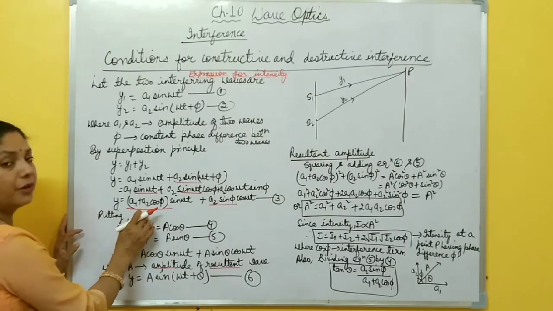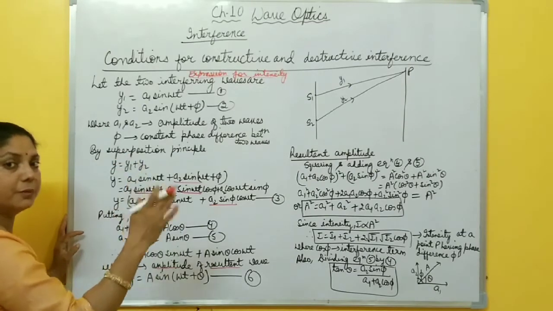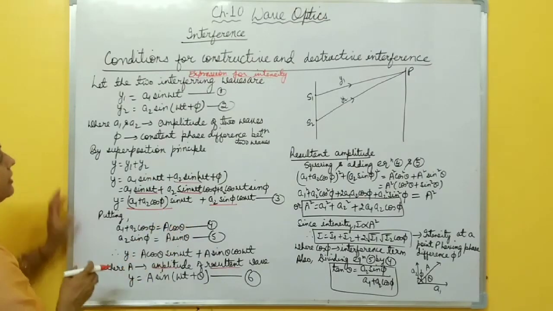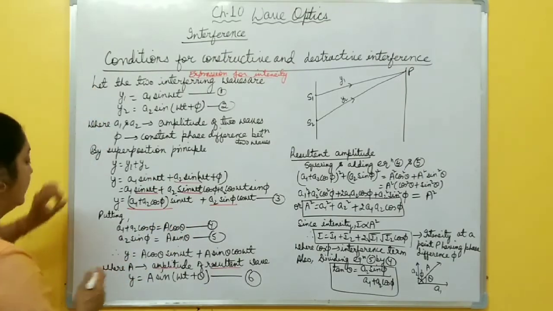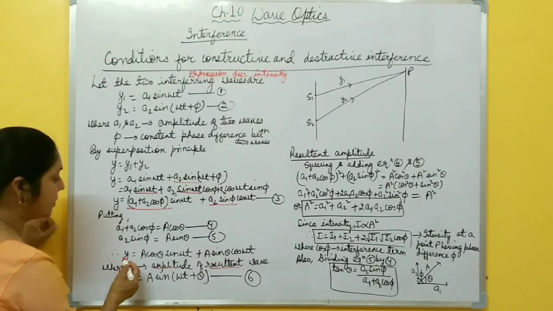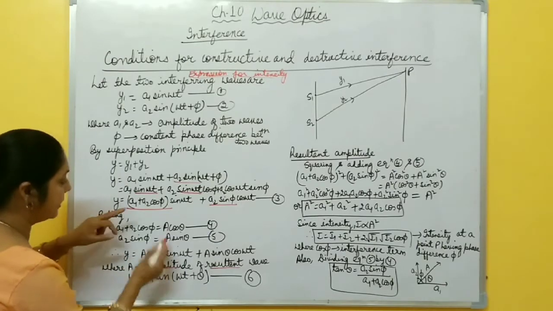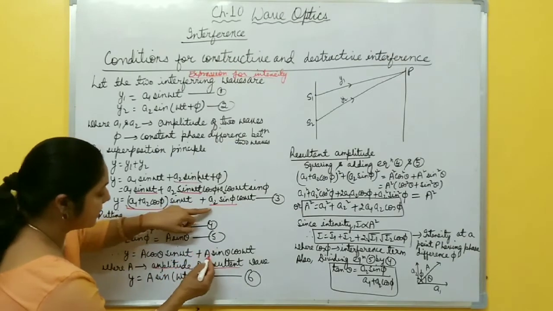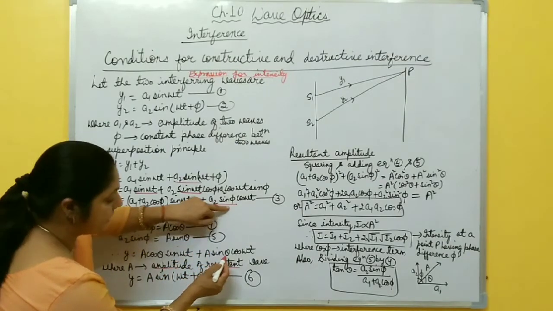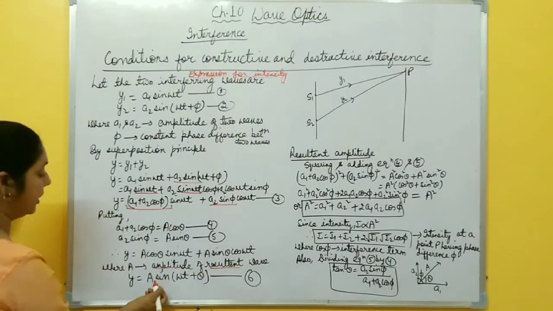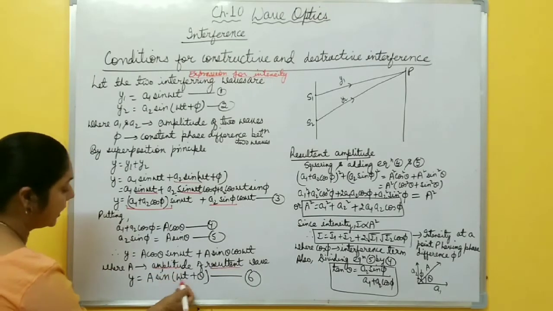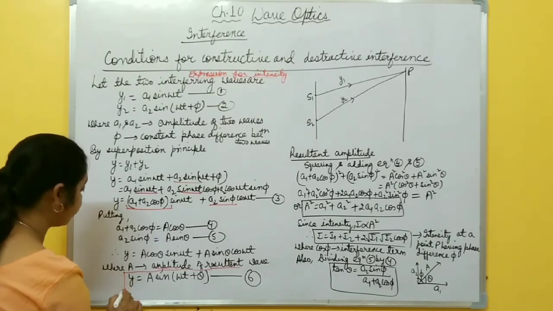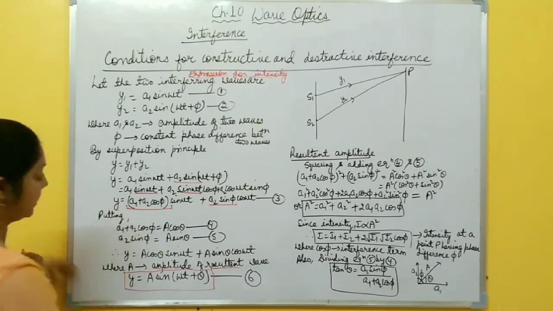Why am I putting this one? So that it becomes the formula sin A cos B plus cos A sin B. It means sin(A plus B). So we get the resultant wave in this form only. After putting these values, this y becomes A cos theta sin omega t plus A sin theta cos omega t. You take A common, it becomes sin(omega t plus theta). This is the expression for resultant displacement.